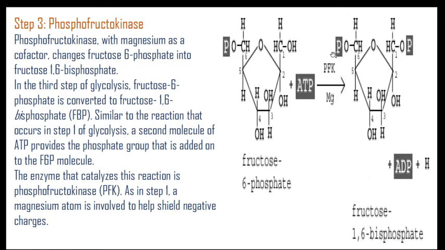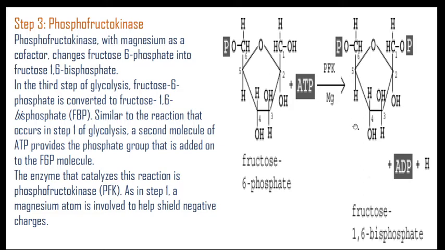Bisphosphate means 2 phosphate molecules get attached over here, and that's why it is called 1,6-bisphosphate. At the first carbon there is attachment of a phosphate within this step, and in the last step one inorganic phosphate gets attached at the 6th carbon.